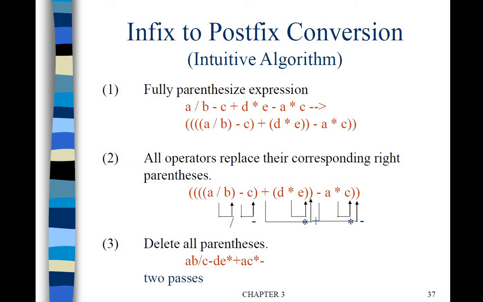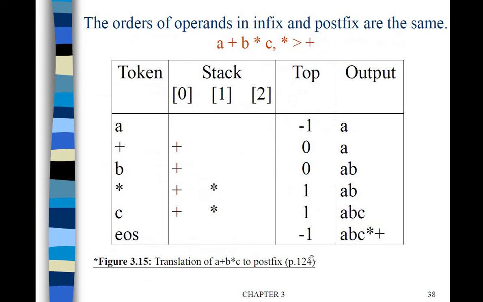A B C star plus. If you have A star B, the postfix is A B star. In that way we will write the postfix expression. In the postfix expression we will not have parentheses. Now let's see how A plus B star C will be converted into a postfix expression.